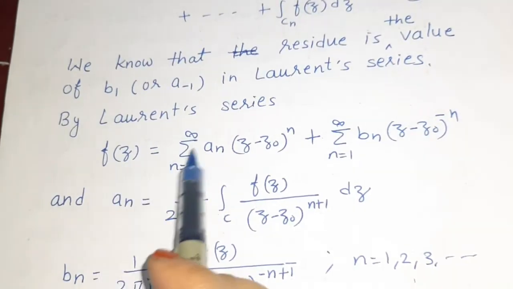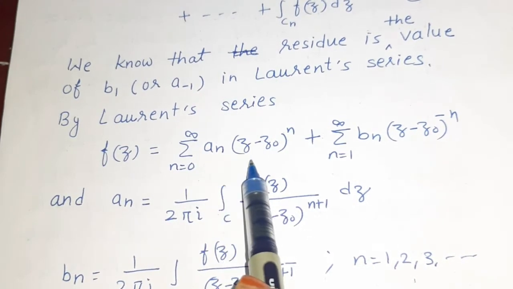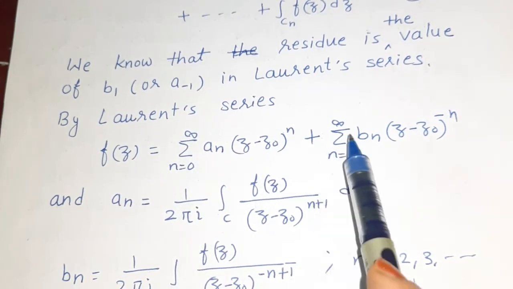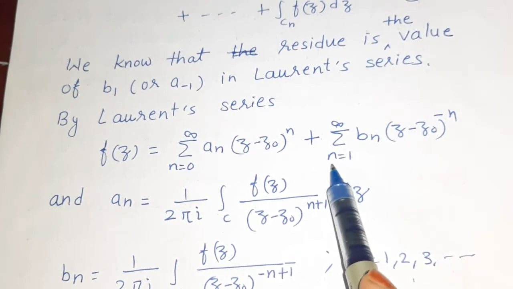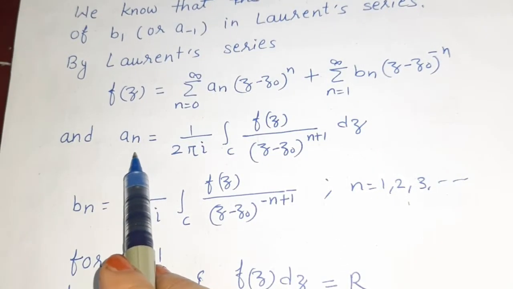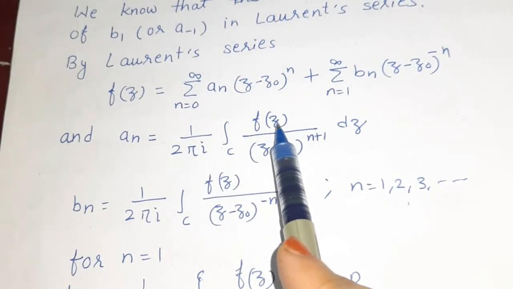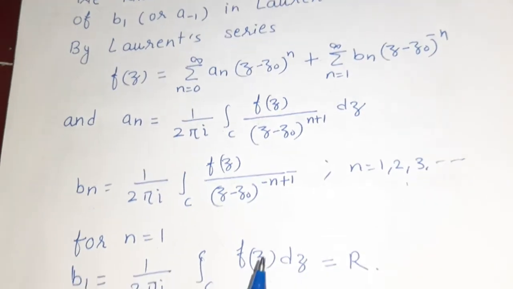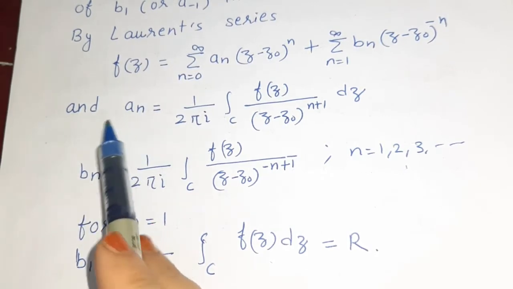This is our Laurent series expansion: f(z) is equal to the summation of an (z minus z0) to the power n, with n varying from 0 to infinity, plus the summation of bn (z minus z0) to the power minus n, with n varying from 1 to infinity. Here an is equal to 1 by 2 pi i times the integral over C of f(z) divided by (z minus z0) to the power n plus 1 dz, and bn is nothing but a minus n.